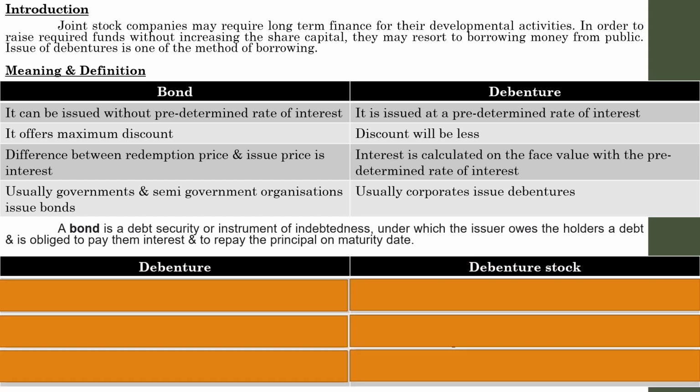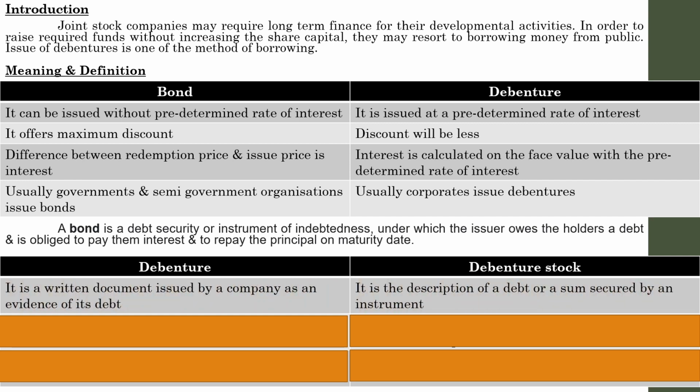Next one. What are the differences between debenture and debenture stock? From this, you will get a clear picture regarding the debenture stock. Debenture is a written document issued by a company as evidence of its debt. We have learned about this at the time of meaning and definition. Whereas debenture stock is a description of a debt or a sum secured by an instrument.